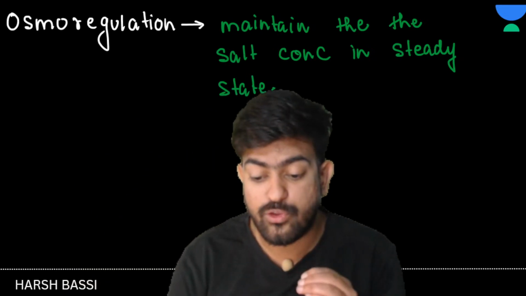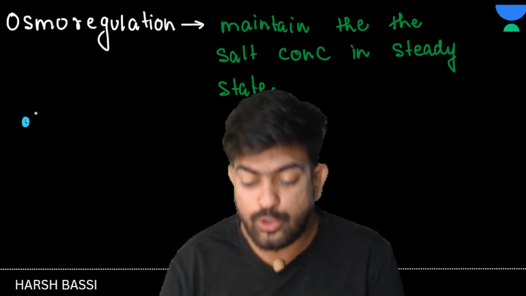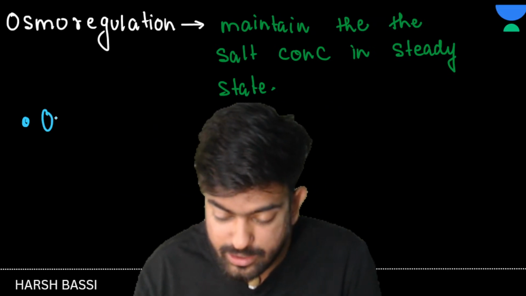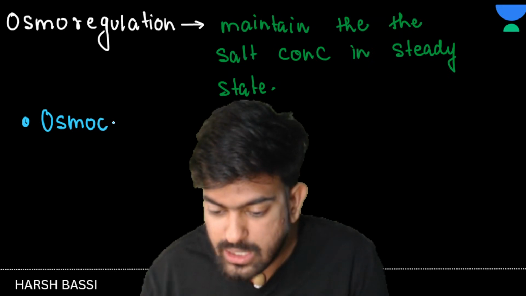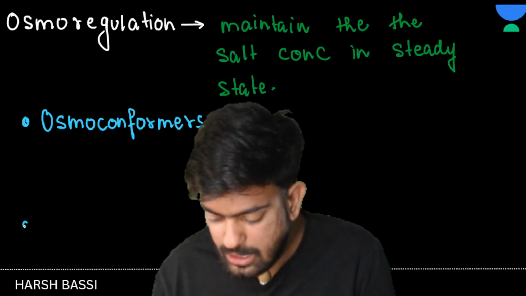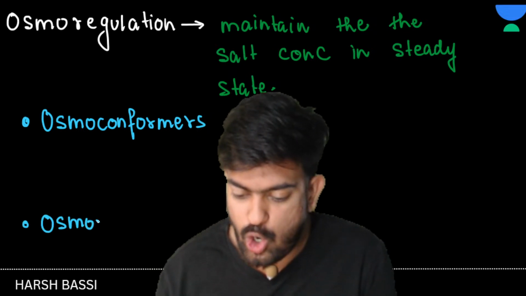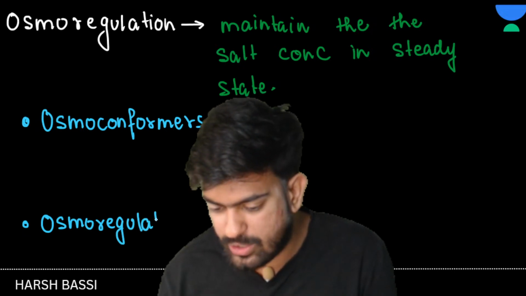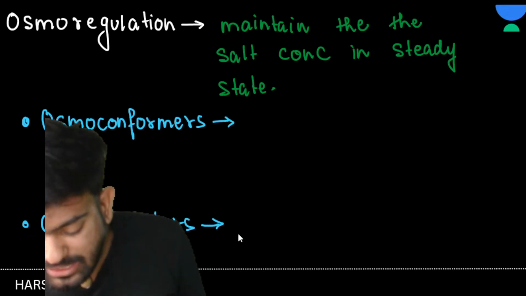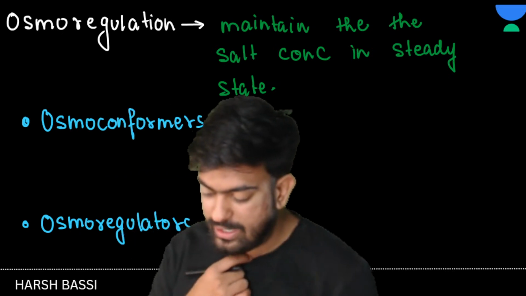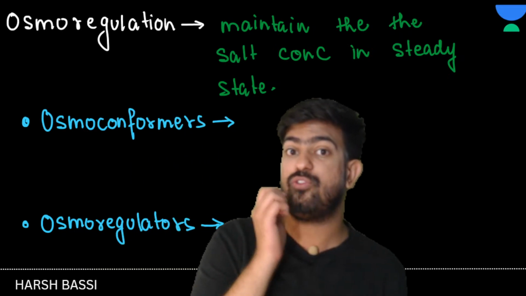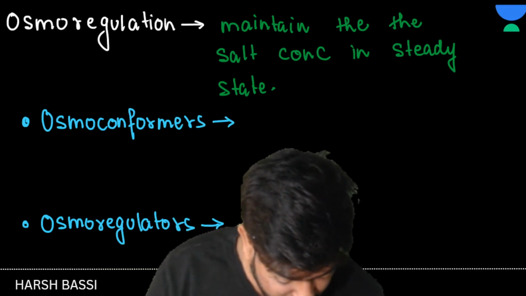So on the basis of this, we will be discussing two types of organisms. One will be osmoconformers, and the other one will be osmoregulators. Now see, the term itself you are able to see, conformers and regulators. So what are regulators, sir? The ones who are able to maintain their constant osmolarity are known as the regulators.